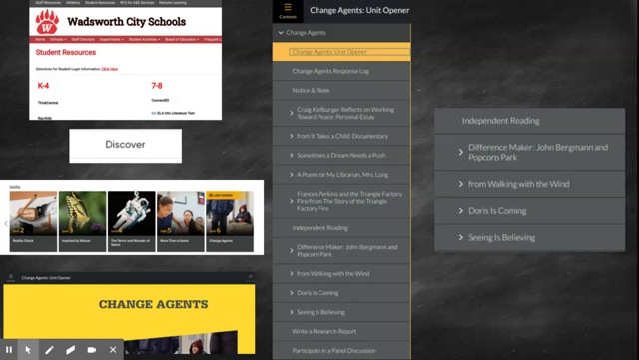You can read it yourself. You can have it read aloud to you. It's your choice, whatever works best for you. Just to give you an idea, this first story about Popcorn Park is about a man that takes care of animals. This one is a story kind of about the time of the Civil War and Black rights during that time.